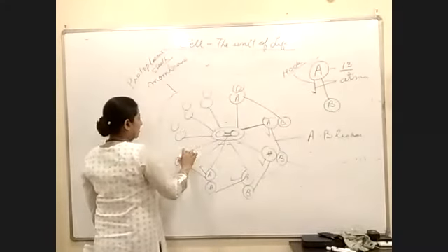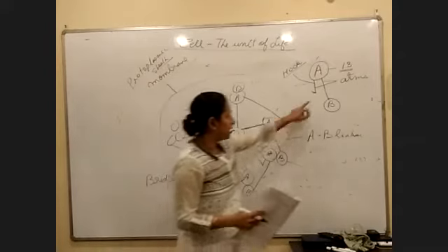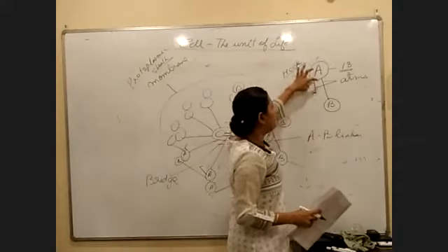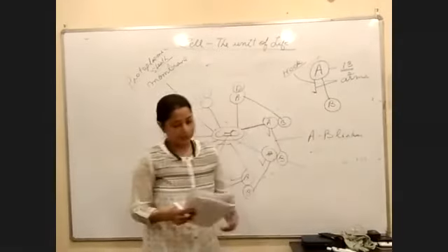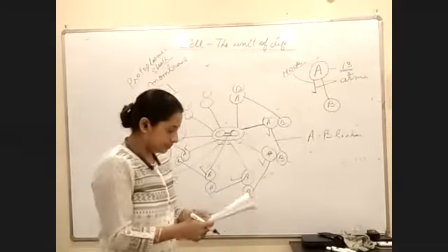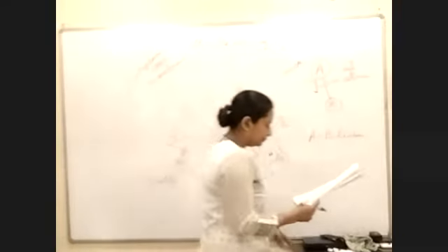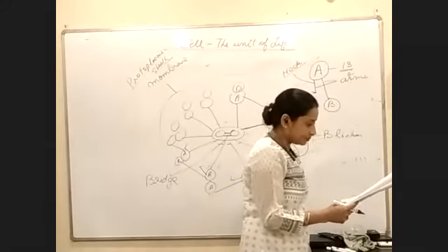This is A, again A and B. Similarly, each A microtubule will have 2 arms, but the presence of 2 arms was not seen in case of a centriole. Understood? Yes, ma'am, there was no hook in it either. The hook is only in cilia and flagella.